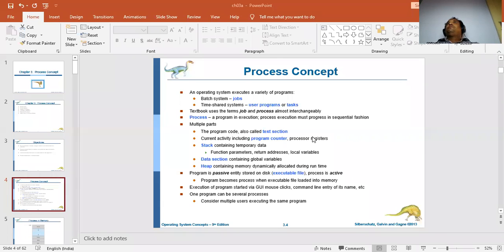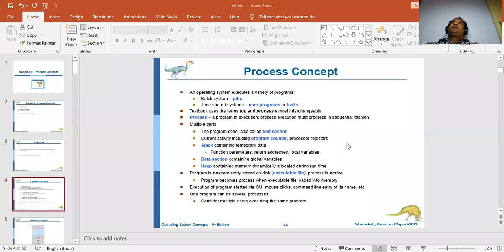The user program, the program that we write, or the things that we do, are given different technical names according to the operating system. If it is a batch operating system, they call them jobs. If it is time sharing, which we saw in the types of operating systems, then they are called tasks. Don't get worried about these two terms. Depending on the book and terminology, they classify differently.